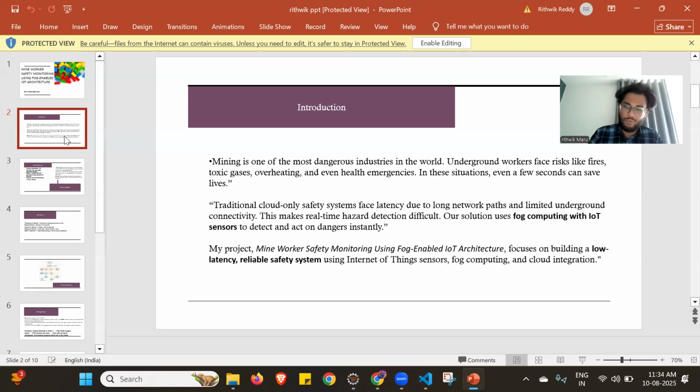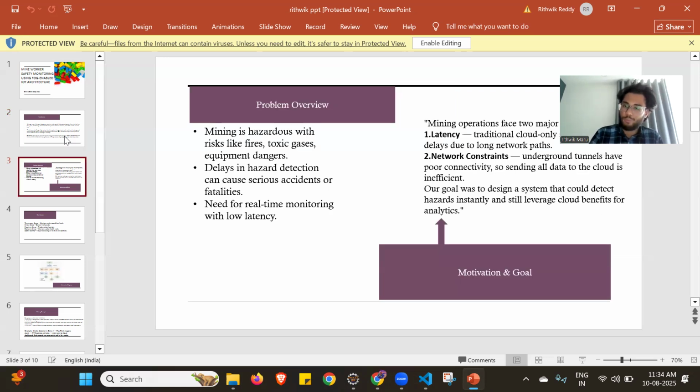My project focuses on building a low-latency, reliable safety system using Internet of Things sensors, fog computing, and cloud integration. We'll be discussing it in a clear way. I have the problem overview: mining hazards, delays in hazard response, and the need for real-time monitoring. These are the main three things. The motivation and goal: in mining operations there is a lack of two things, low latency and network congestion. If I can mitigate this, we can save many lives and we can alert workers. This is my motivation and goal for the project.